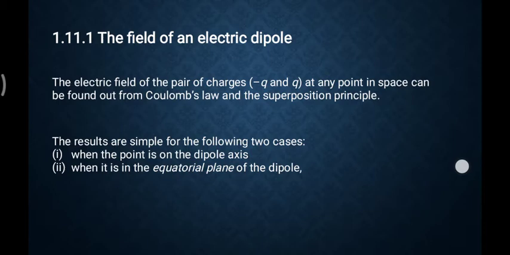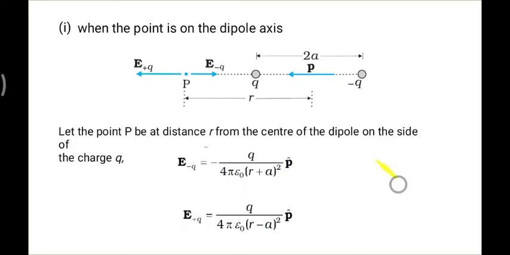In the case of a dipole, there are two ways to find it. First, when your point of observation is on the axis of the dipole, and second, when your point is in the equatorial plane. We will see in detail what on-axis means.